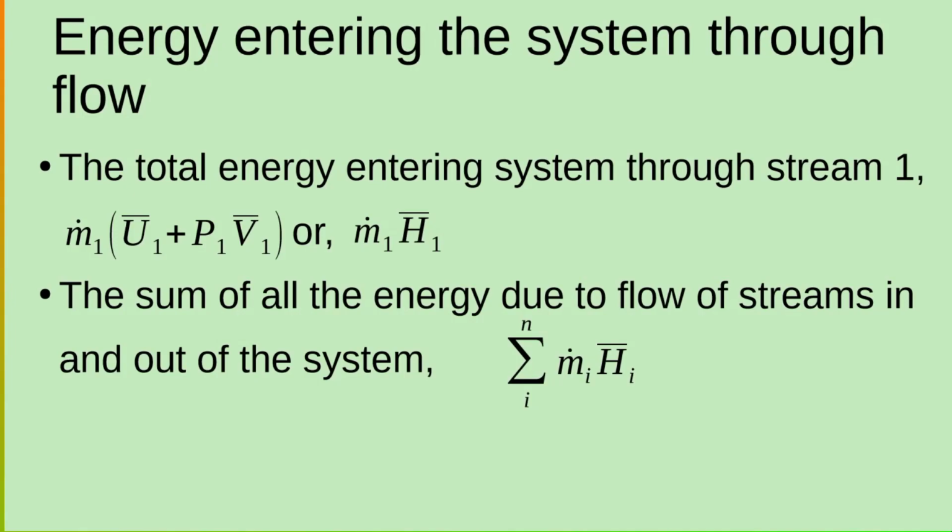Now h is the enthalpy, or h1 bar is the specific enthalpy. The definition of enthalpy is nothing but the internal energy plus the pressure into the volume. Now the sum of all the energies due to flow of streams in and out of the system is going to be the summation of mi hi bar across all these streams.